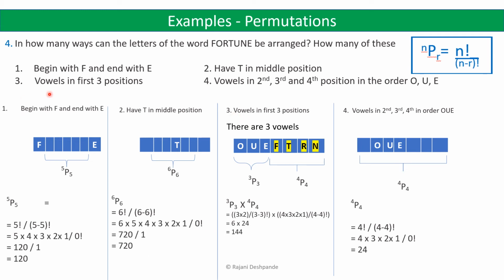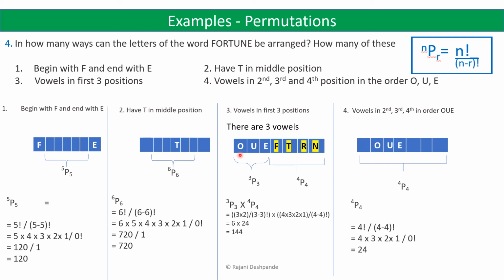Now the third one, vowels in first 3 positions. So we have 3 vowels here, O, U and E. So all 3 vowels in the first positions and the remaining 4 positions to be filled with the remaining letters. The 3 vowels can be arranged in 3p3 ways. That is, you can take OUE or UEO or EOU in that way. So the first position can be filled with one of the 3 vowels, the second with one of the remaining 2 vowels, and the third one with the last vowel, that way.